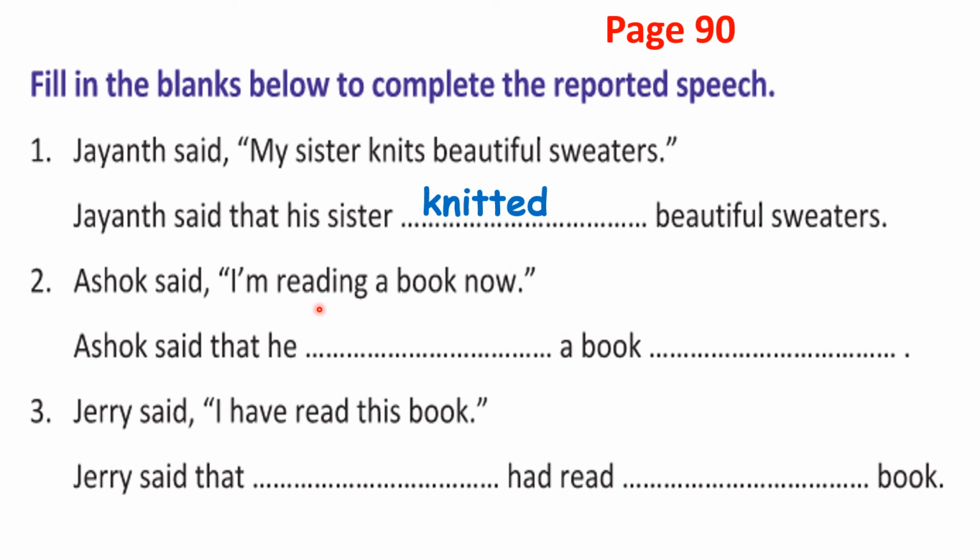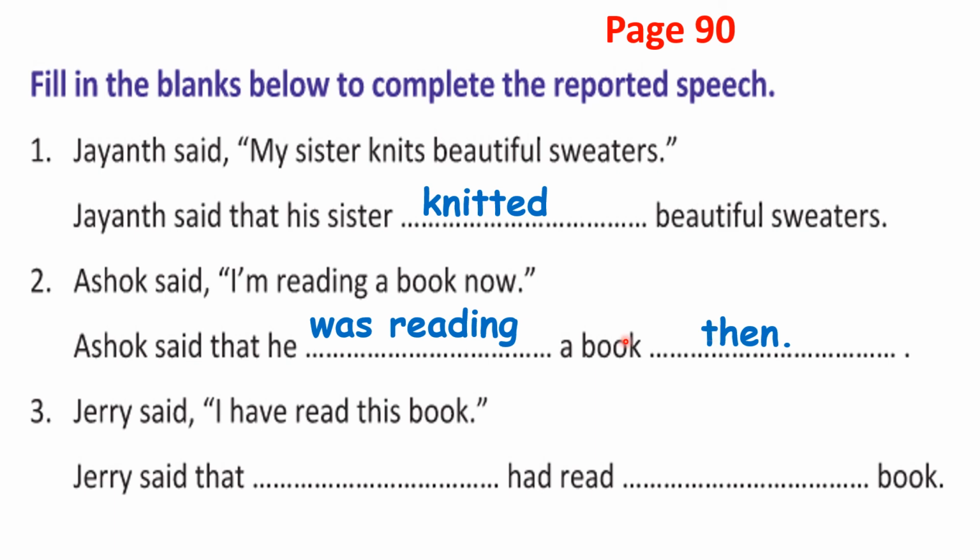This is continuous tense. Can you see present continuous tense? If you want, you can turn to page number 88 and see. Present continuous should be changed into past continuous. Can you see that in the table? Are you seeing? Yeah, that is rule number 2. So the answer is was reading. Am reading is present continuous. You are changing it into past continuous. That is was reading. And this now will change into, remember? Yeah, then. I told you you have to learn the table by heart.